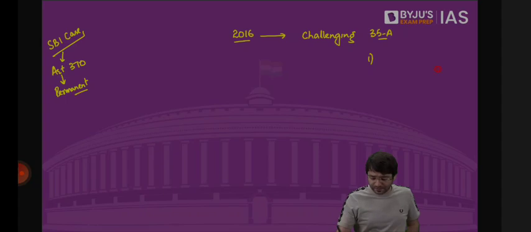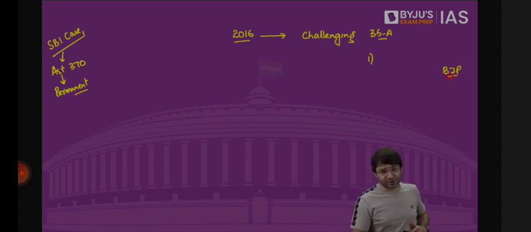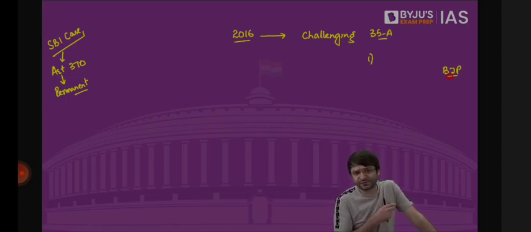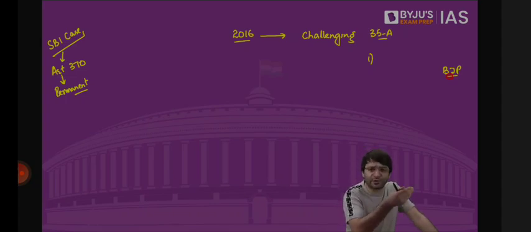But the BJP, which is in power at the center, had 3 major manifesto items. 3 major objectives that the BJP wanted to achieve. And they promised the people of India, if we come to power with a solid majority, we will include 3 important things when we are in government. Number 1, we will take steps for the construction of the Ram Temple at Ayodhya. Number 2, we will strive to enact a uniform civil code for all the citizens of India. And third, we will abrogate Article 370. So abrogation of Article 370 was high on the list of priorities for the BJP. Because every political party has an ideology. The BJP had this ideology, and that is why they wanted to get rid of Article 370.